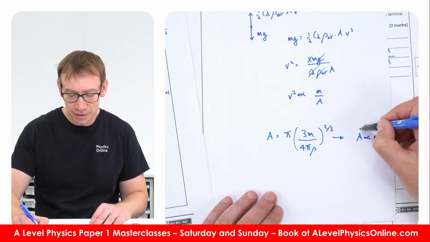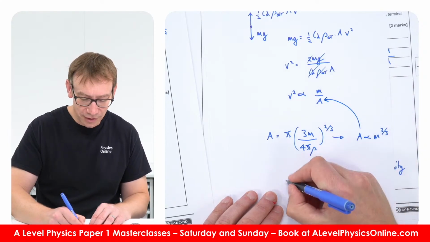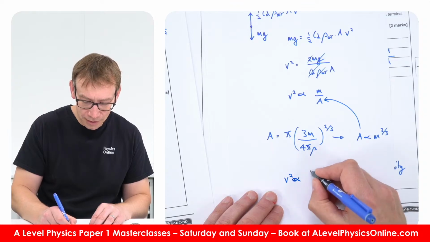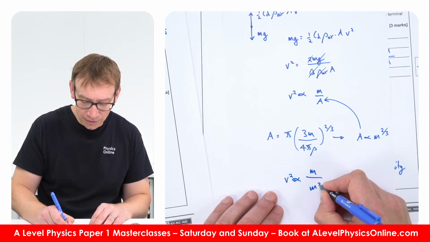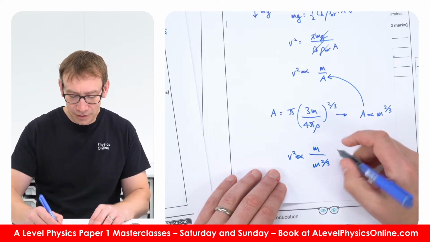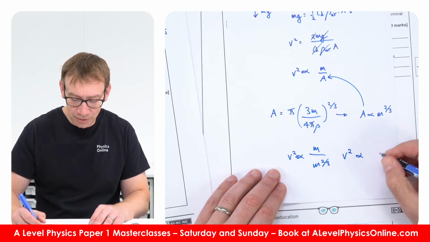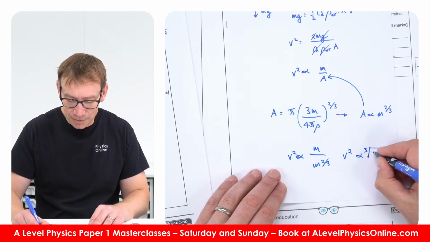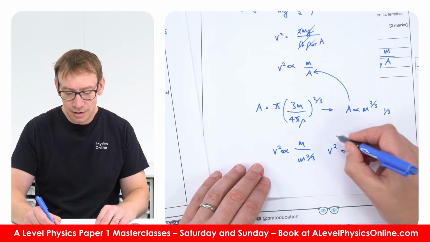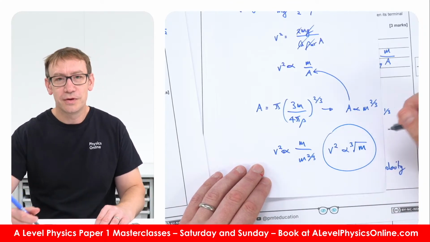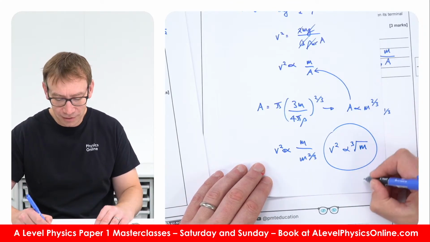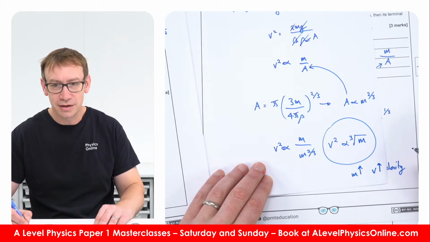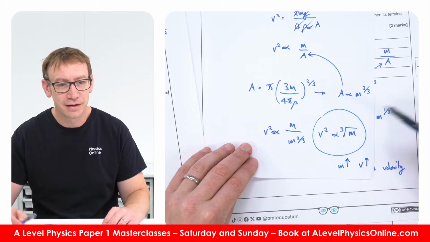So we can put this into there to say that velocity squared is proportional to the mass over the mass to the 2/3. So v squared is proportional to the cube root of m. And basically what this means is as you increase the mass, we also increase the terminal velocity. That is kind of the final thing there.